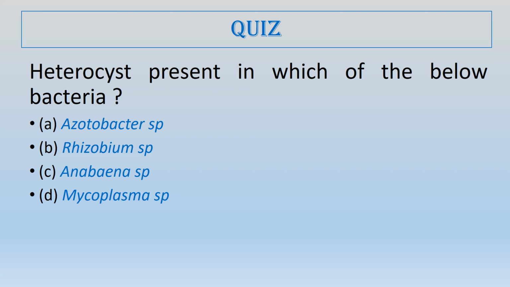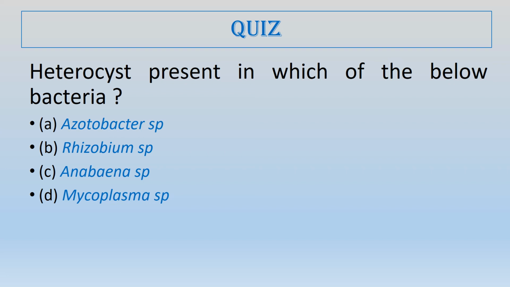Azotobacter and Rhizobium are both non-cyanophycean bacteria. They do not have heterocysts, but still they are sites of nitrogen fixation.